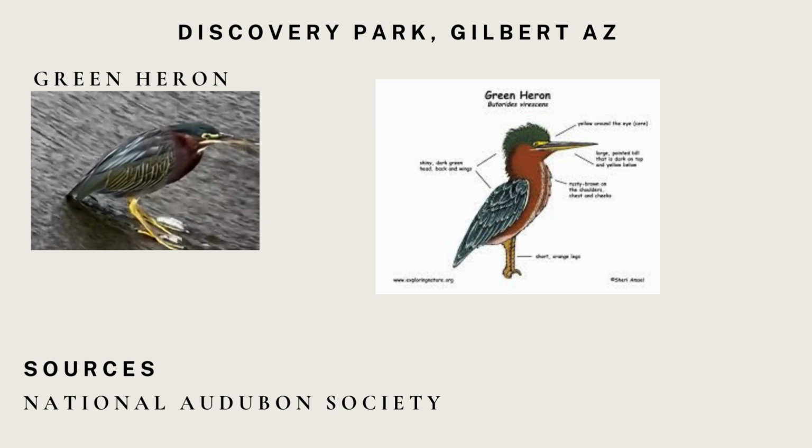So in this slide, it shows a picture of the green heron. This animal is a vertebrate. Like all birds, the green heron possesses the characteristic of having a backbone. The evidence will include the backbone, the spinal column. The birds have an endoskeleton and a spine made of vertebrae.